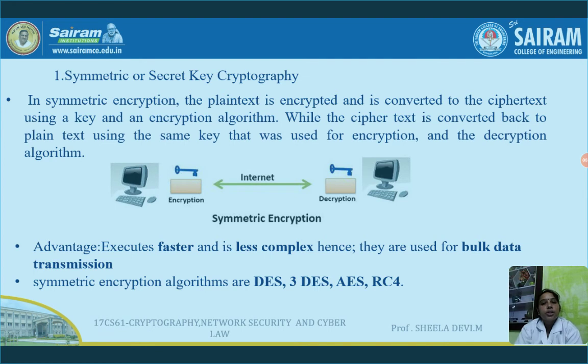The sender has to send the data. How can we send the data confidentially, by maintaining confidentiality and integrity? We said we have to apply some encryption. So how am I going to apply encryption? With the help of some key. The same key is used for the encryption process, converting the plain text to ciphertext at the sender side, and the same key is used again by the receiver to convert the ciphertext back to plain text. It's nothing but symmetric key cryptography.